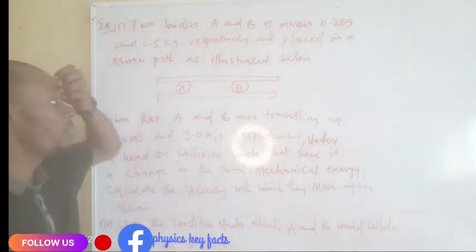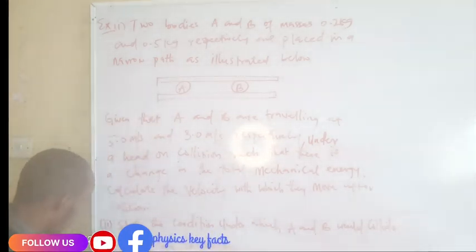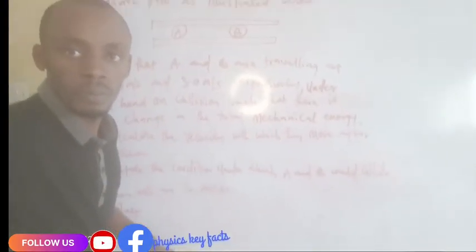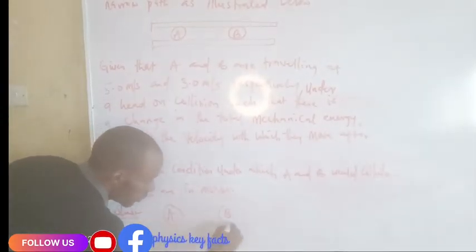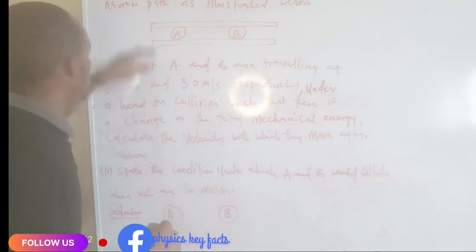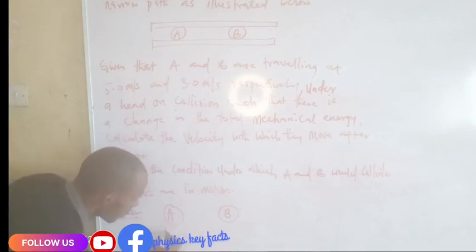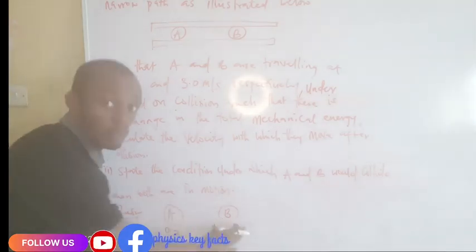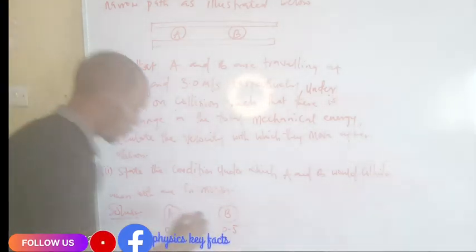So let's look at the question. These are two bodies A and B in a narrow tube. So this is body A and body B, moving with a velocity. Body A has a mass of 0.2 kilogram and body B has a mass of 0.5 kilogram.